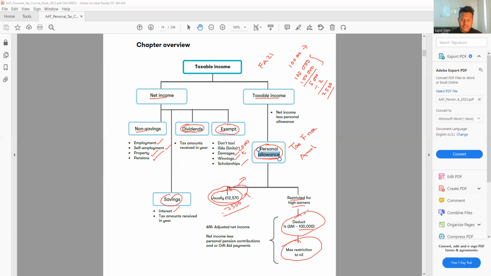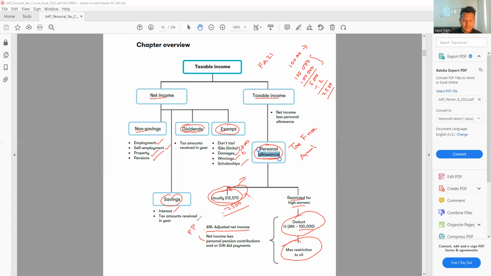The next word we can see here is called ANI, that is adjusted net income. What does that mean? Adjusted net income is, it is like we have to do some adjustment on your income if there are a few things that come with the question or that you have to consider. For example, the first one is PPC. It is called PPC, personal pension contribution.